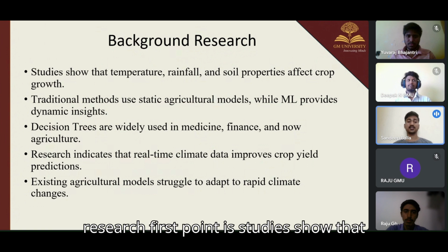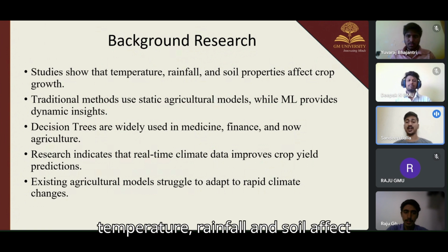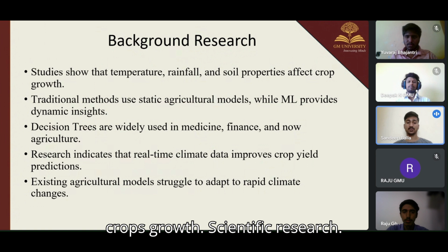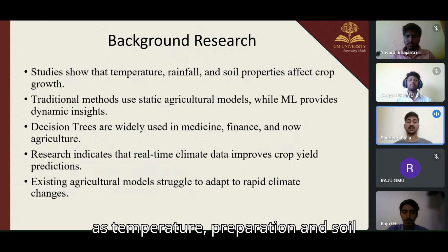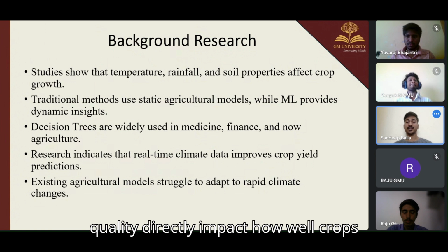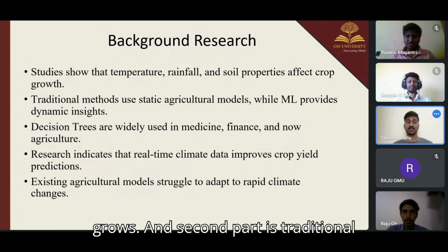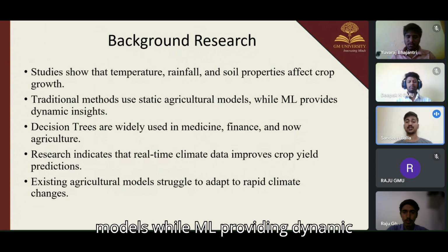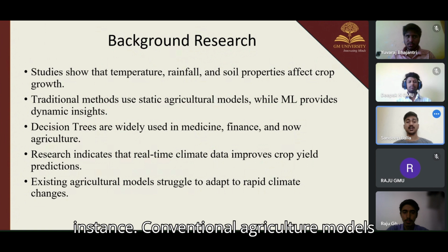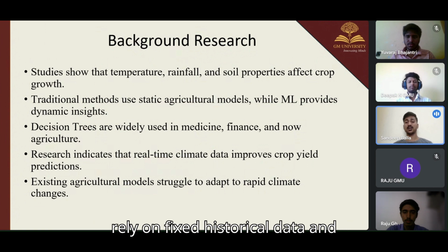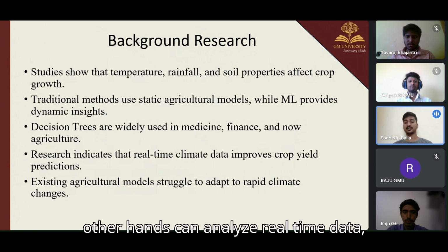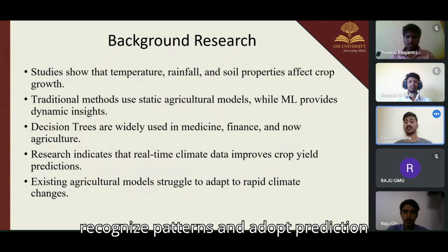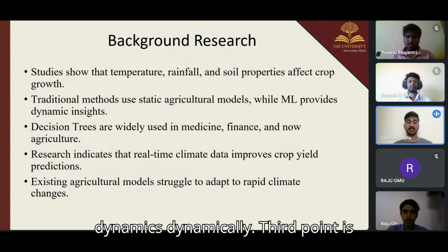In background research, the first point is studies show that temperature, rainfall, and soil properties affect crop growth. Scientific research indicates that environmental factors such as temperature, precipitation, and soil quality directly impact how well crops grow. And the second point is traditional methods use static agriculture models while ML provides dynamic insights. Conventional agriculture models rely on fixed historical data and assumptions. Machine learning, on the other hand, can analyze real-time data, recognize patterns, and adapt predictions dynamically.